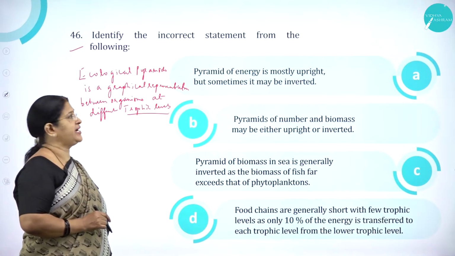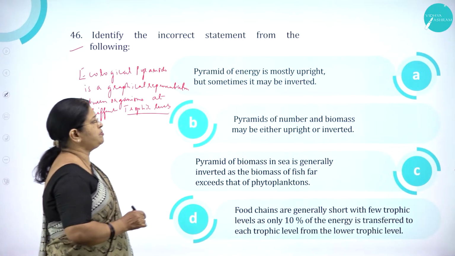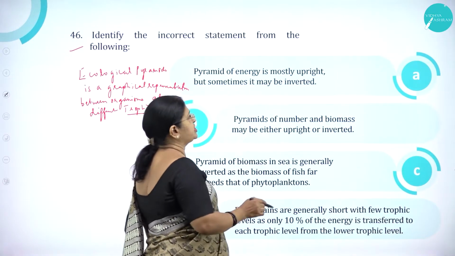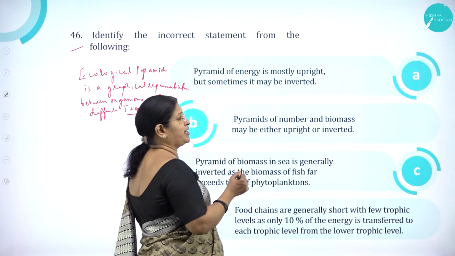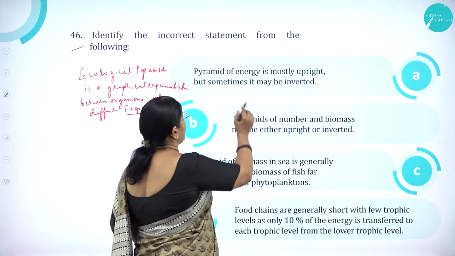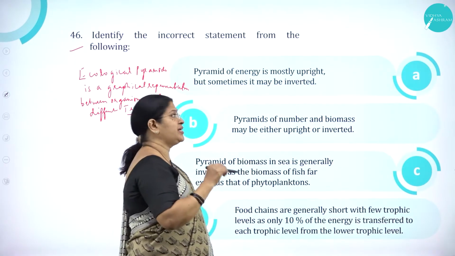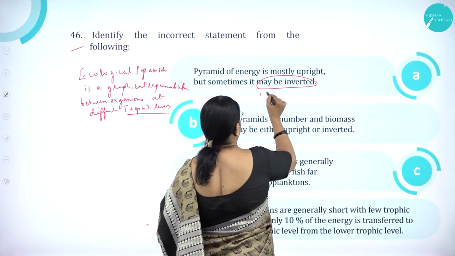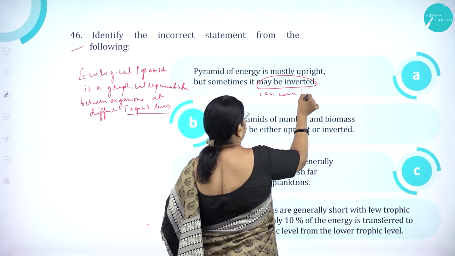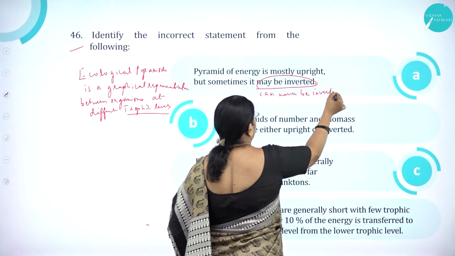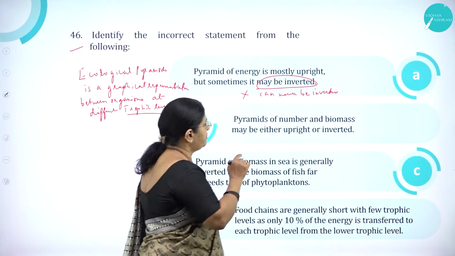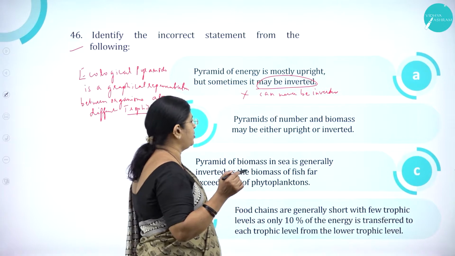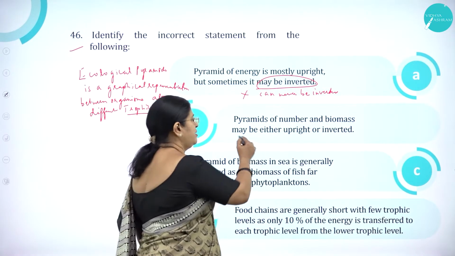Identify the incorrect statement from the following. Option A: pyramid of energy is mostly upright, but sometimes it may be inverted. Actually, pyramid of energy is mostly upright and can never be inverted. So it is wrong. Option B: pyramids of number and biomass may be either upright or inverted.